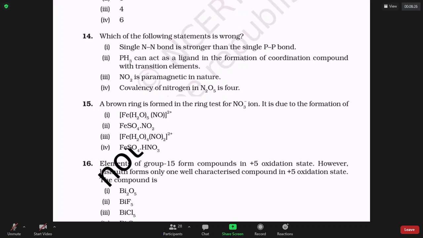PH3 can act as a ligand in the formation of coordination compounds with transition metals. True, because it has a lone pair. Anybody who has a lone pair can make complex compounds. It can act as a ligand.